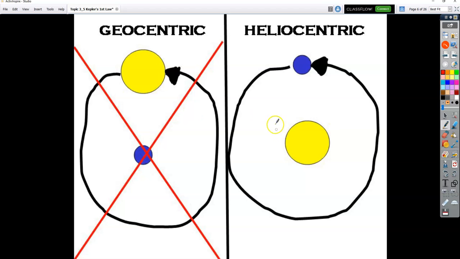So this is just a diagram to show the difference. So the geocentric model puts Earth, this would be Earth right here in the middle, put an E, and it puts the sun, the moon, and all the planets revolving around us. And then the heliocentric model puts the Earth and other planets going around the sun, which is the model that we know is correct today.